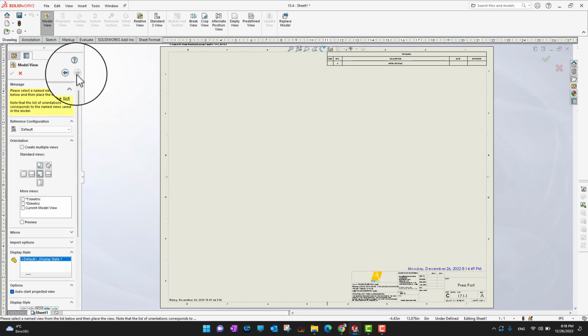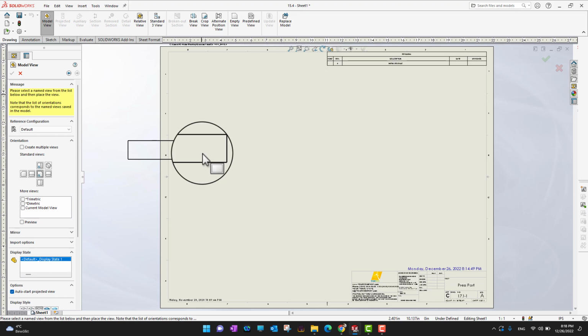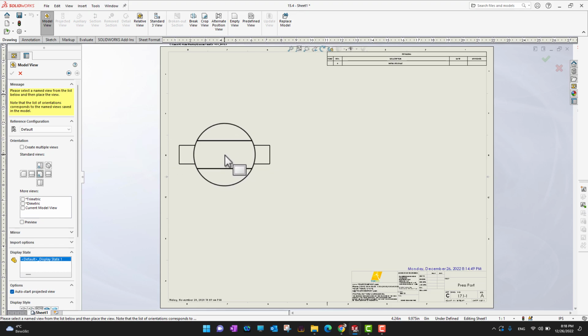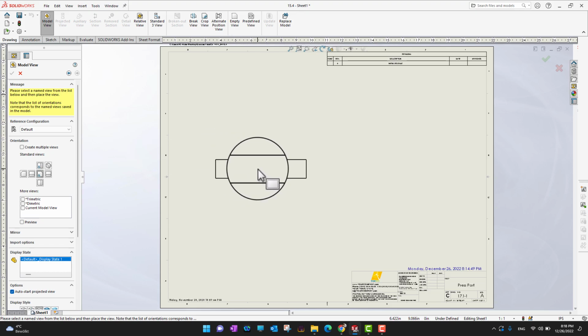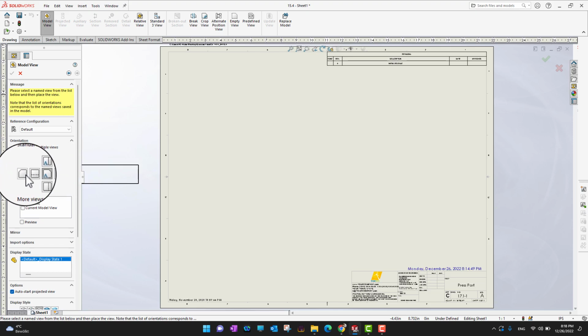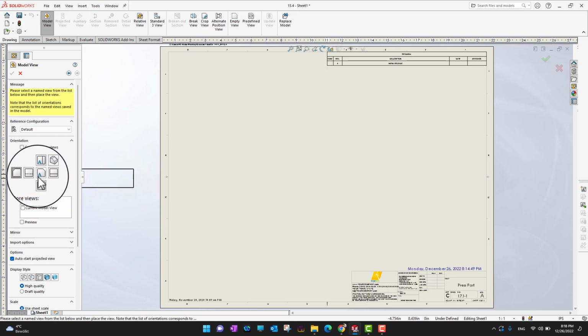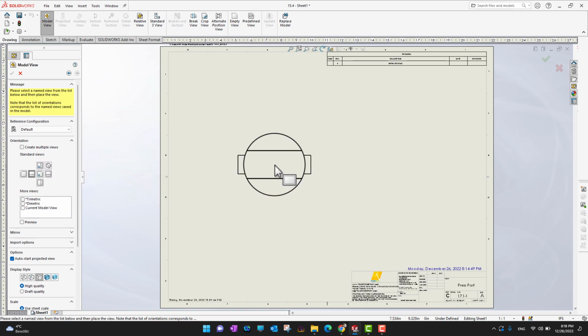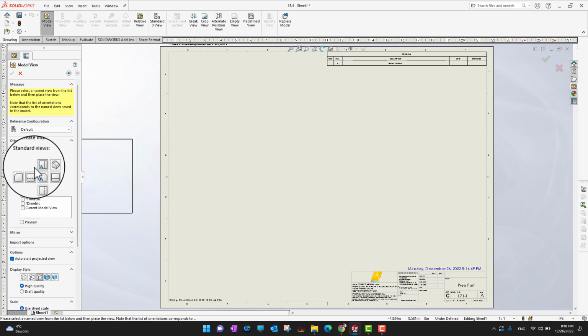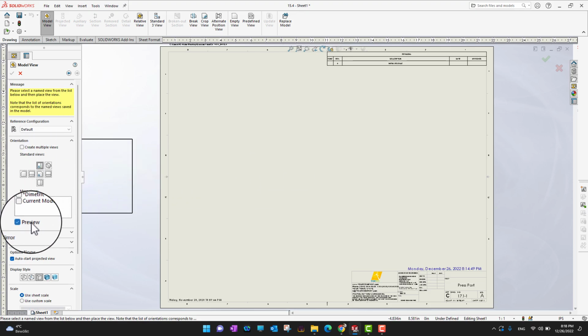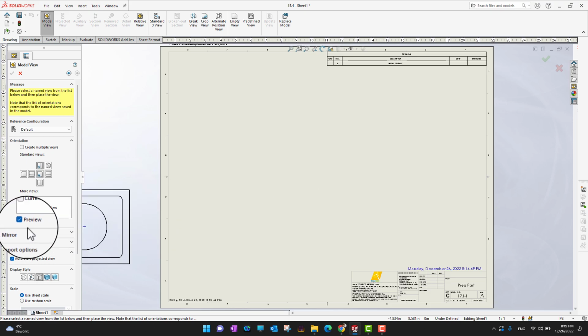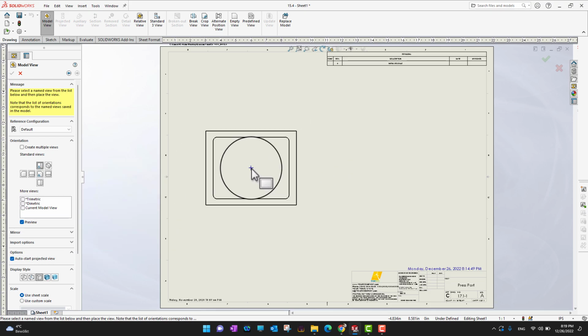When you are done selecting your part, you can check there is an option for the next. Then you can see that whenever you bring your mouse onto the drawing, different views are connected with your mouse. But if you want to see different views, you can check here in the orientation and bring whatever view you want. Suppose I want to bring the top view. So this is my top view. And if I want to see the preview, I need to check the preview. In that way it is easy for me.